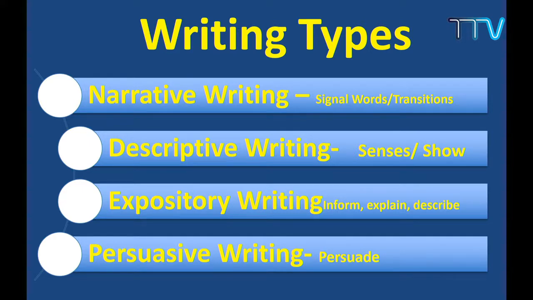Now, there are different ways of writing. Your writing may be a narrative, where you narrate something, some incident, just like a story. When you do narrative writing, there are some particular words. We have signal words, which give us some kind of clue. Since we are telling a story, it's important for us to use transitions. What comes first? What comes next? What came finally? So you have to keep these transitions in mind. And the second one is descriptive.